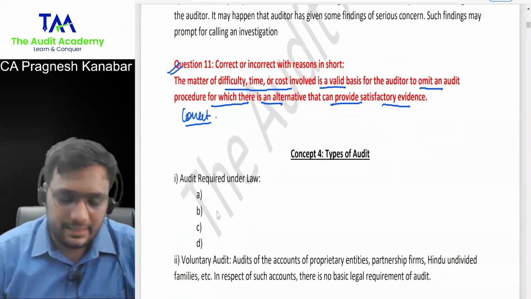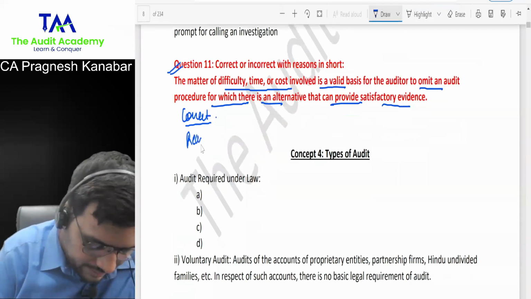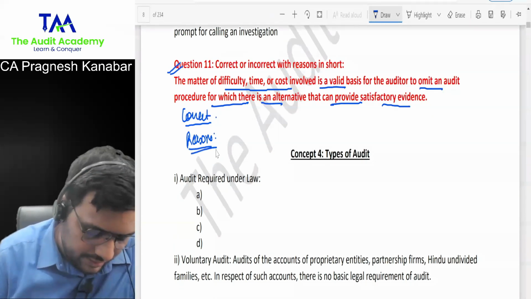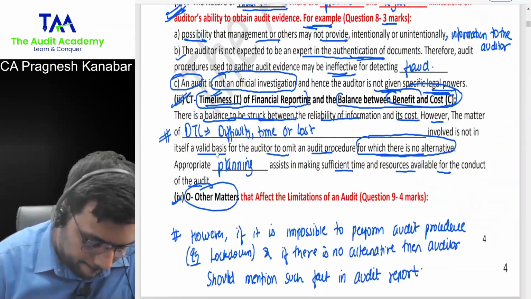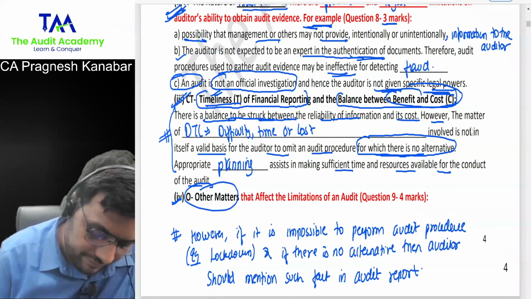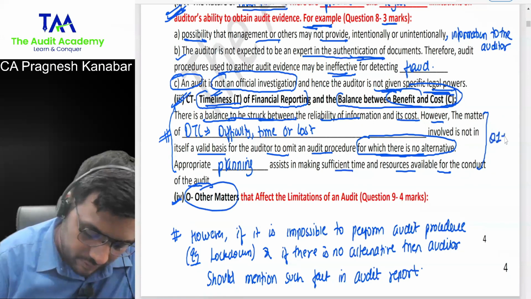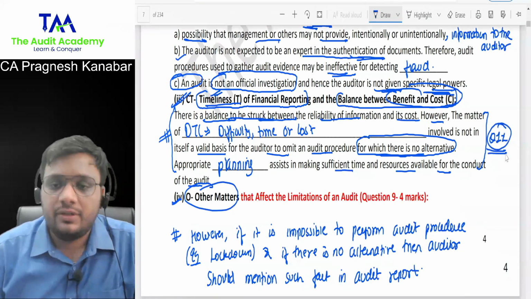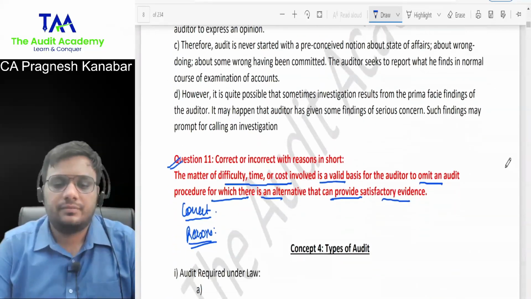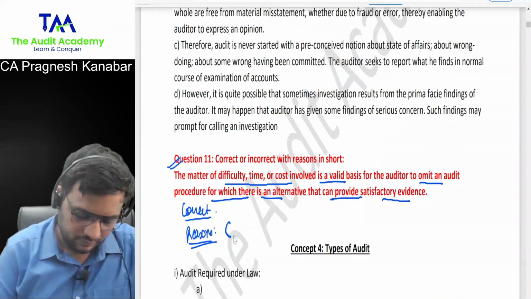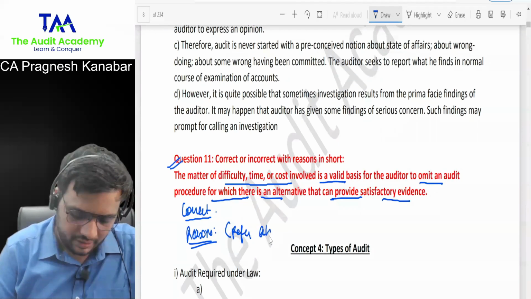Understood this? So correct. In the reasons part, you will write this particular paragraph. You can give a cross reference for the reasons part: refer above points.